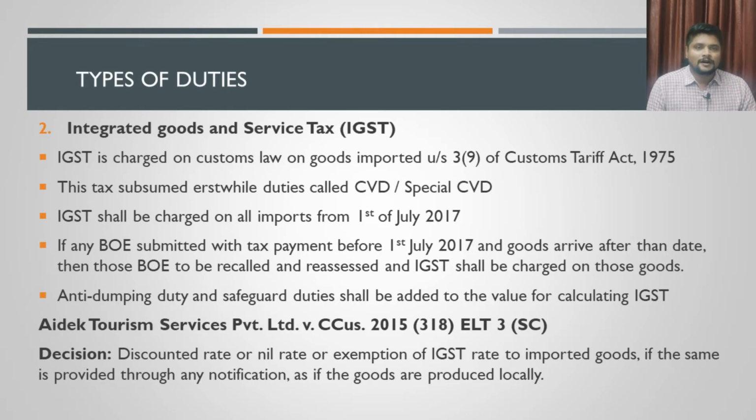In order to cover those goods as well, which are not manufactured in India, the customs law charges an additional duty called countervailing duty. This is nothing but compensation for loss of revenue from excise tax. That is countervailing duty. The second one is special countervailing duty.